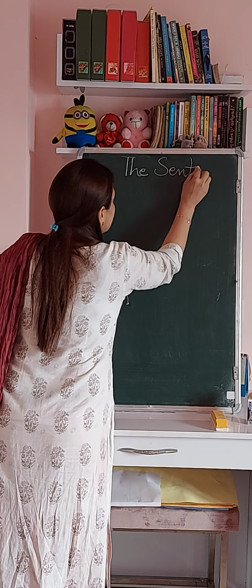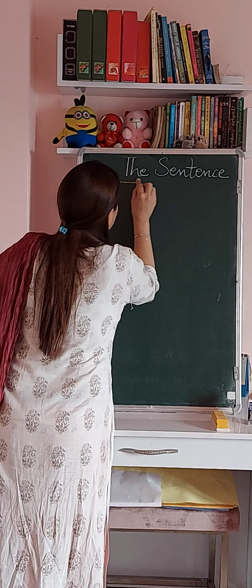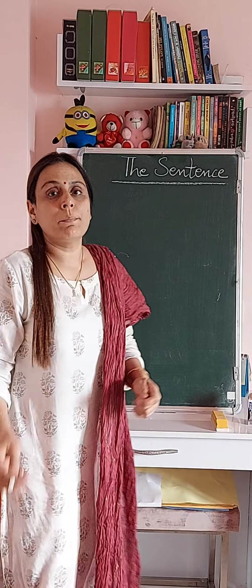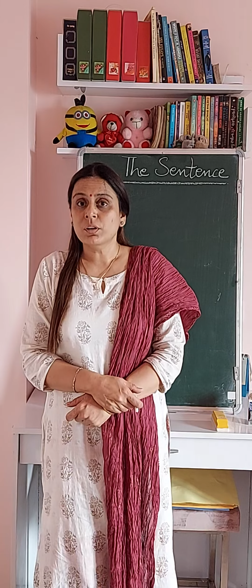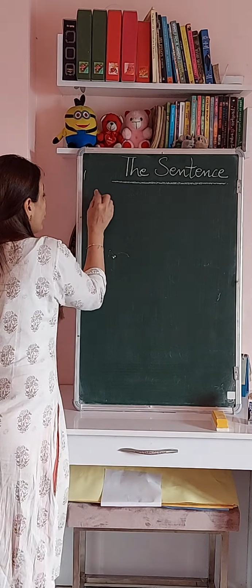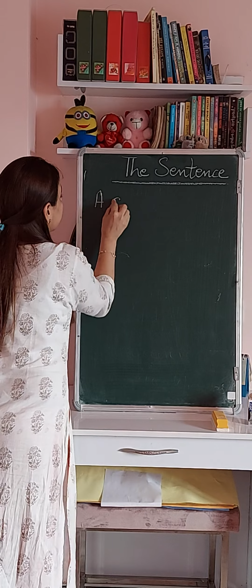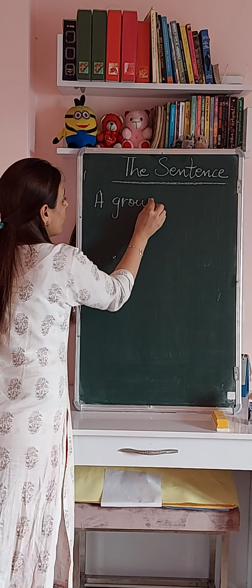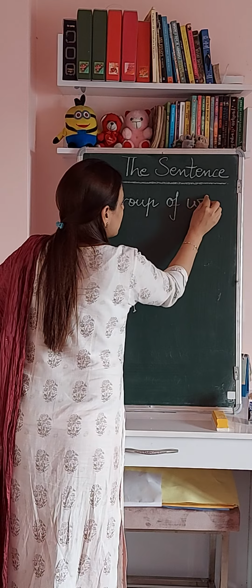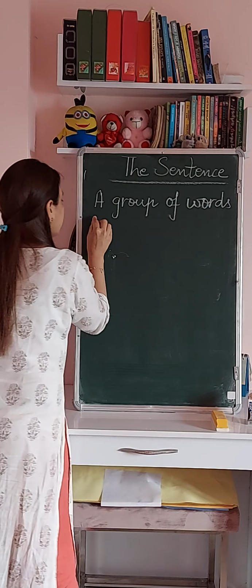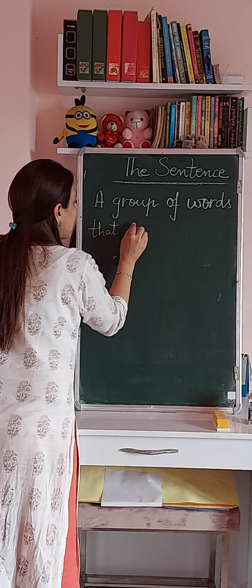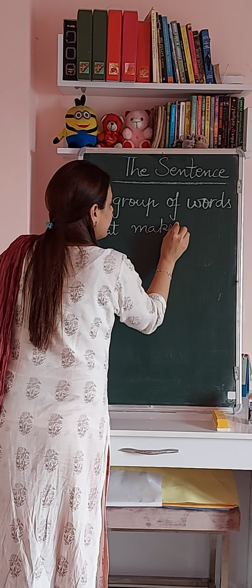Now what is a sentence? So children, as you all know, a sentence is a group of words that makes a complete sense.